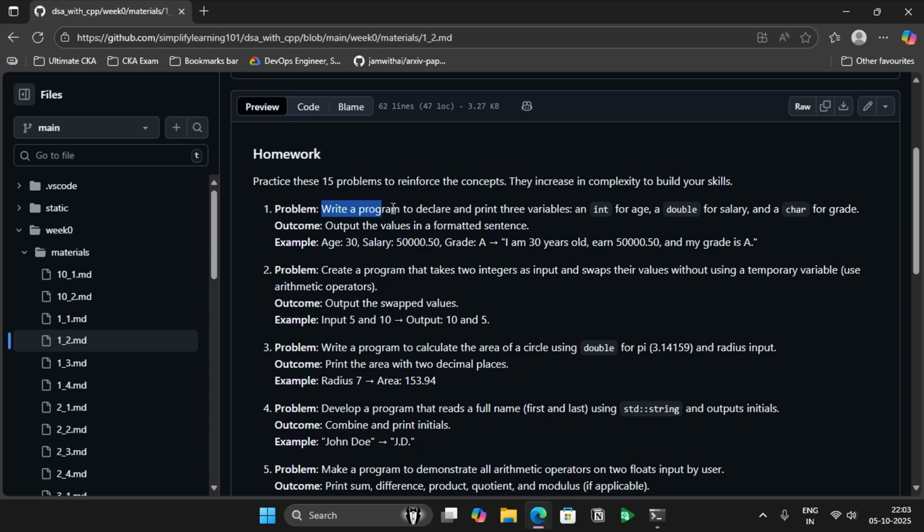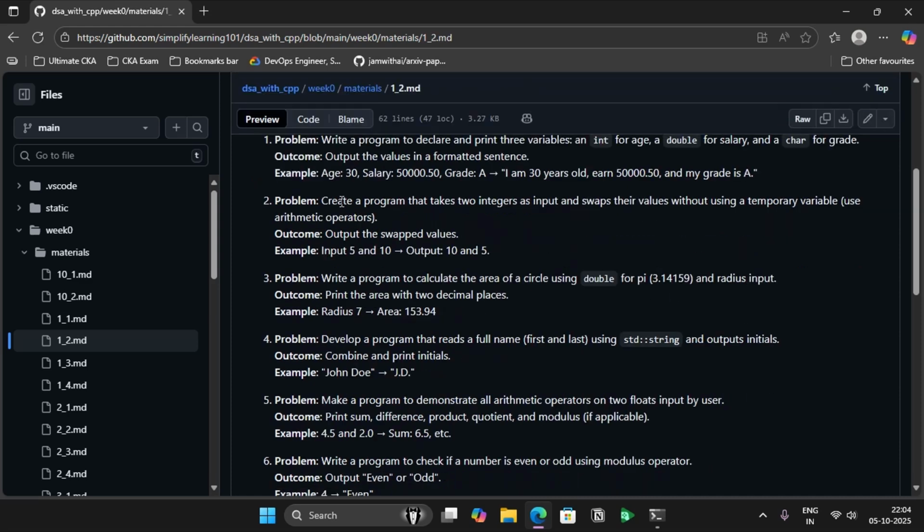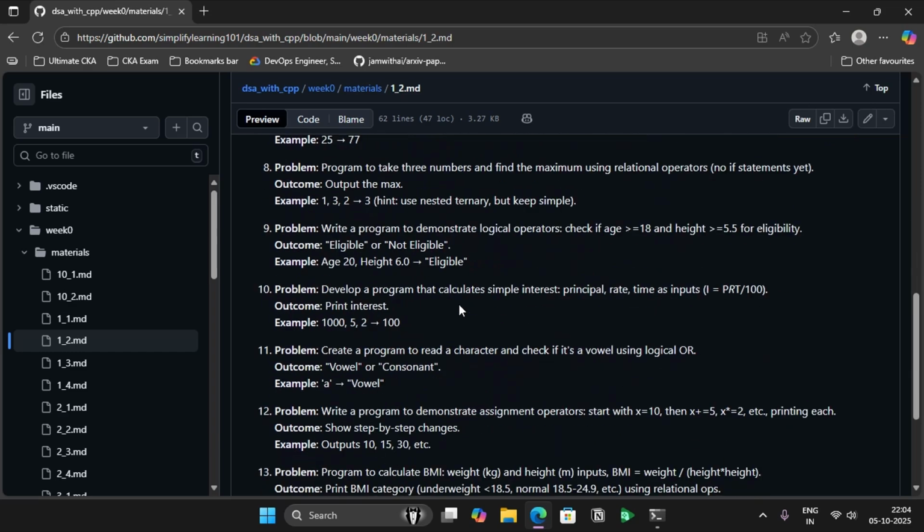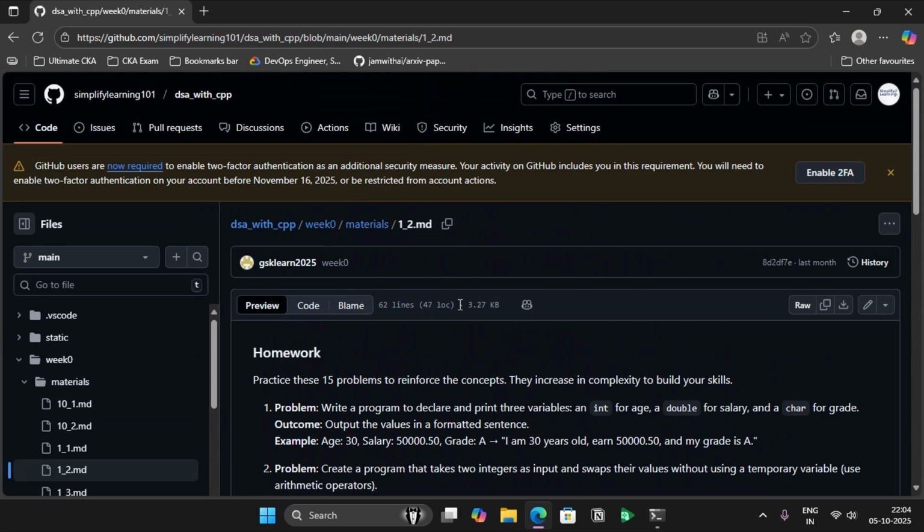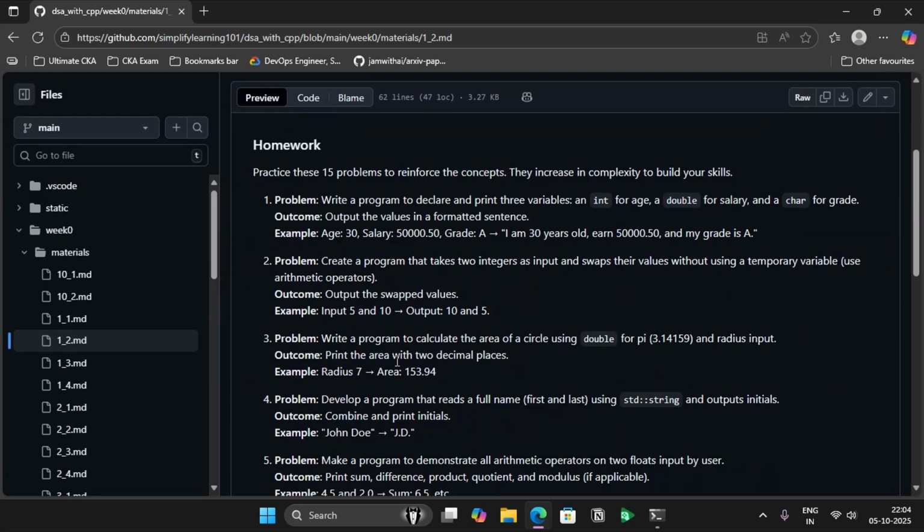It talks about writing a program to declare and print 3 variables of different types. An important thing here is some sort of formatted output, like if I'm giving age as 30, salary as something, and grade as this, I'm expected to print something like this. So try it out. Similarly, there is another program for something else like this. 15 programs are there. Try these things yourself first. Ensure that the outcome is printed as expected.